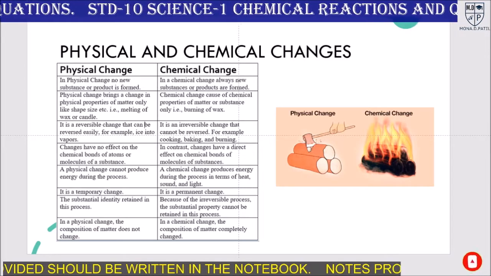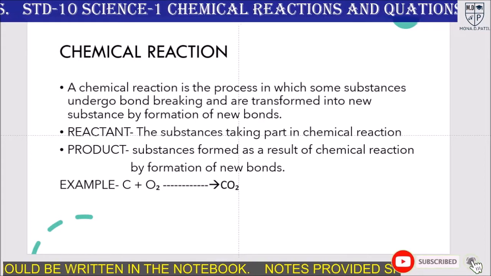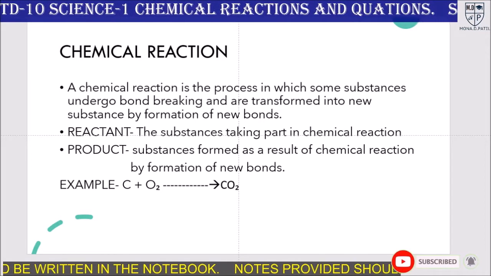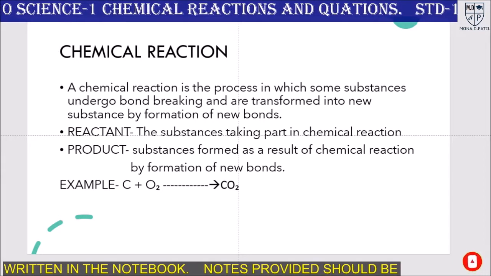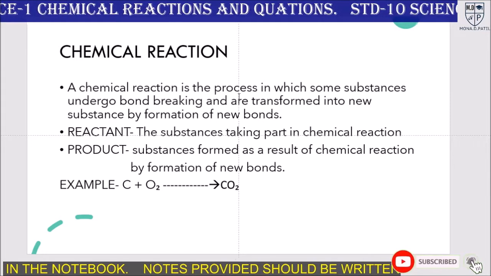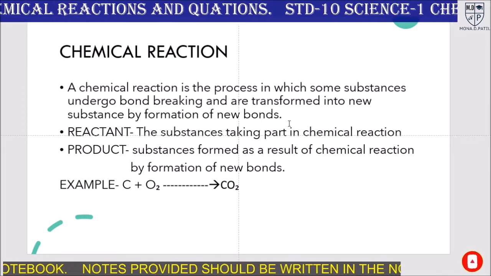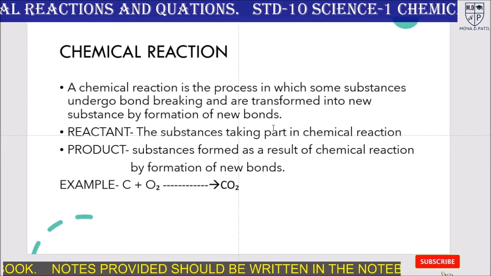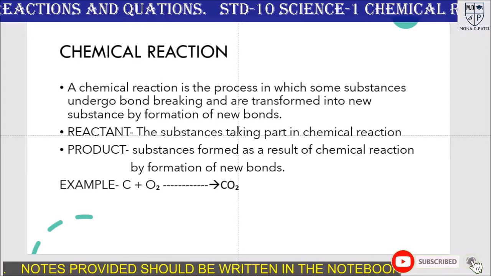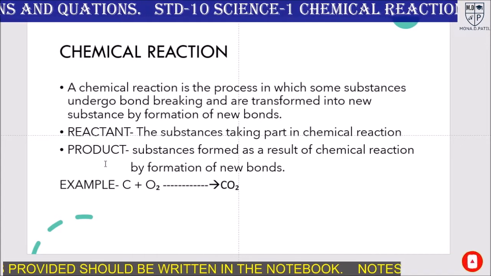Next we are going to study the chemical reaction. A chemical change means a chemical reaction. A chemical reaction is the process in which some substances undergo bond breaking and are transformed into new substances by the formation of new bonds. In a chemical reaction, there are two main terms, reactant and product.